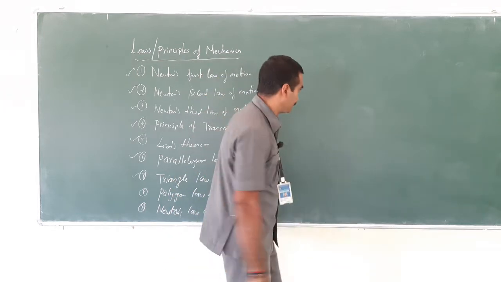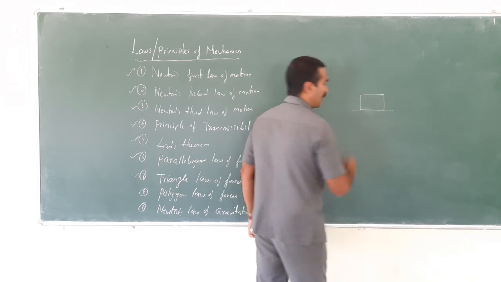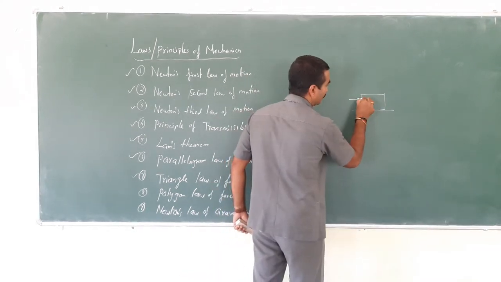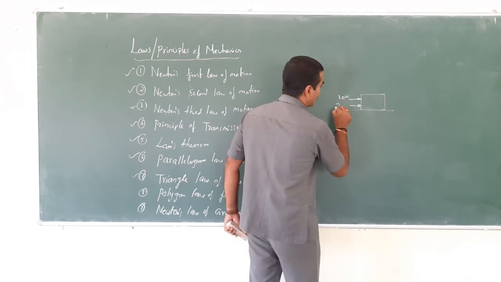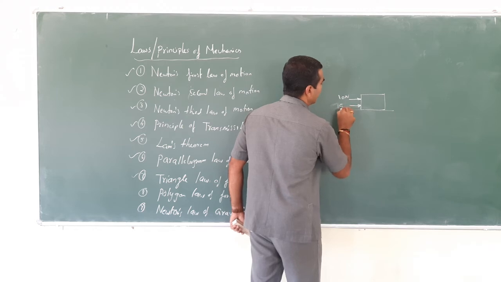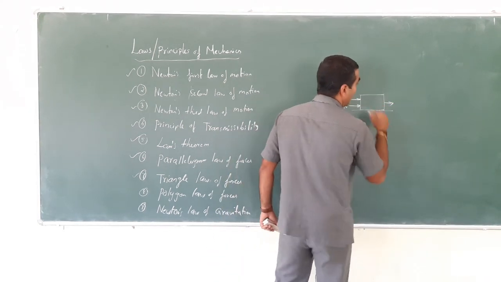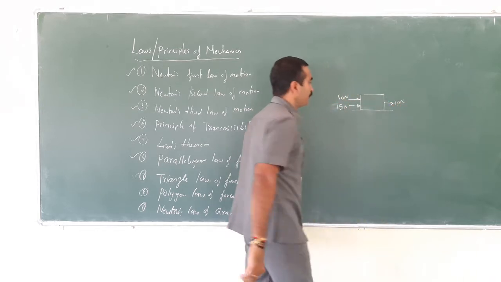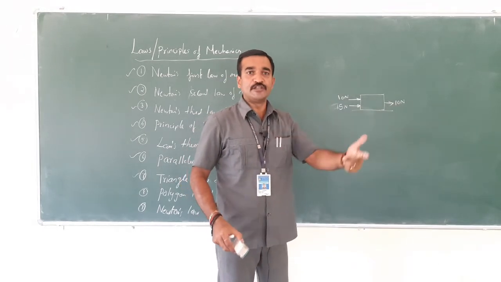For an example, on a body or a bus, somebody is pushing here with 10 Newton, and another person is putting more effort, 12 Newton, and someone is pulling this bus with 10 Newton. These are forces, right? Now let me repeat the definition of resultant.